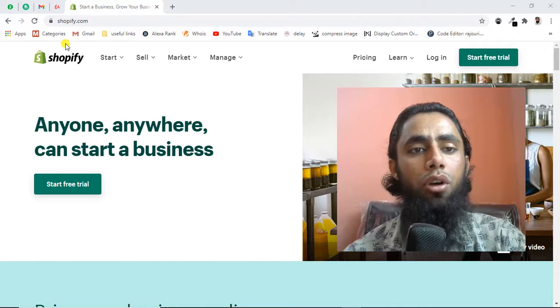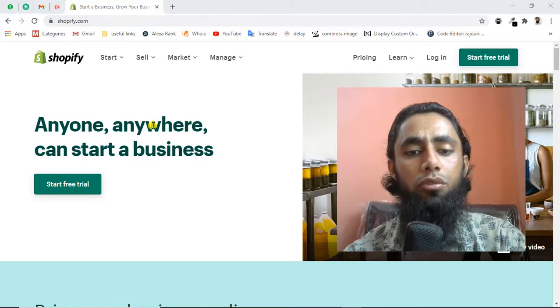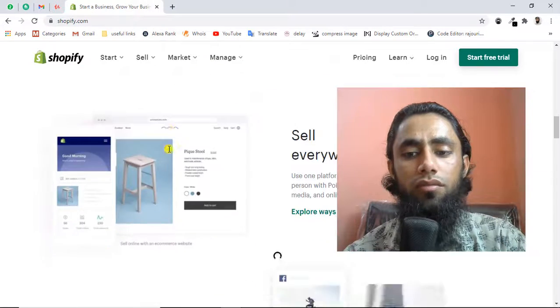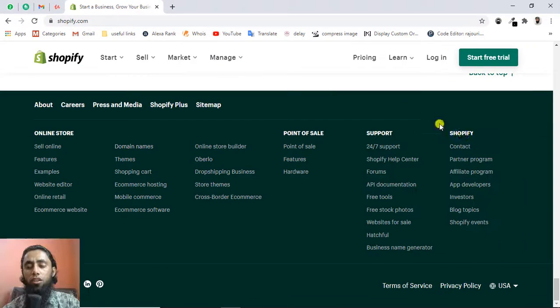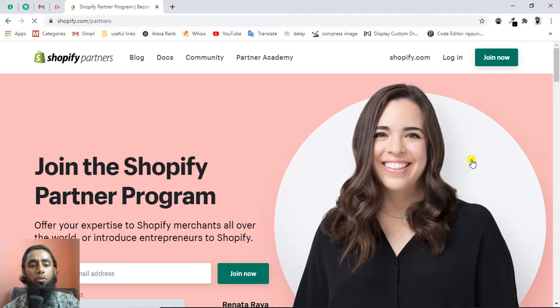Once you go to shopify.com, scroll down, and at the very bottom right corner you will see the contact link, and then the partner program. You need to click on this partner program, and once you click it, you have the option to join. If you have already joined, you need to log in with this, but I am new to this, so I am going to join the Shopify partner program.